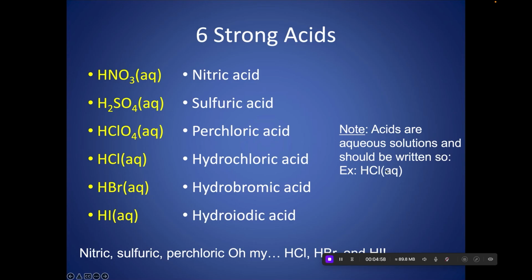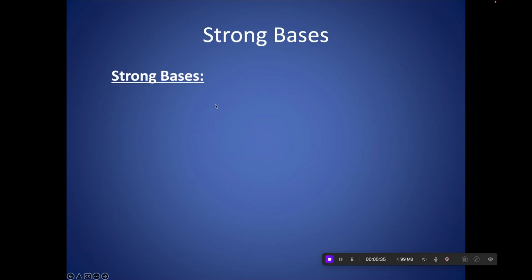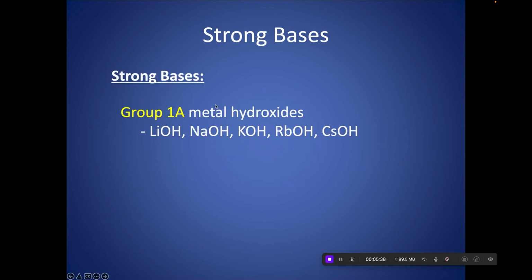Acids are always going to be written aqueous. If it's an acid, it's already dissolved in water. So with HCl aq, the fact that it is a strong acid tells me that it's a strong electrolyte. If I have an acid that is not on this strong list, it is a weak electrolyte. So only these 6 acids are strong electrolytes. Any other acid not on this list, including derivatives like HNO2 instead of HNO3, is a weak electrolyte. So acids will be electrolytes, but strong only if they're on the strong list.